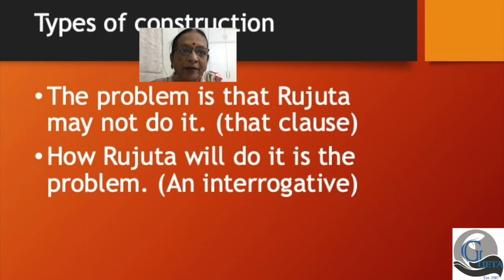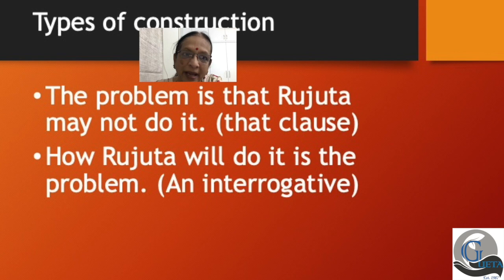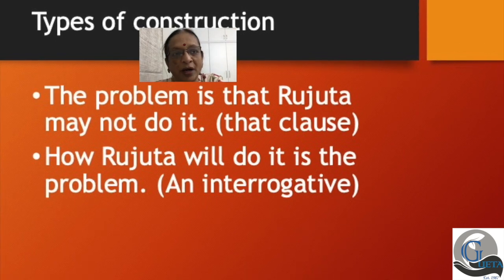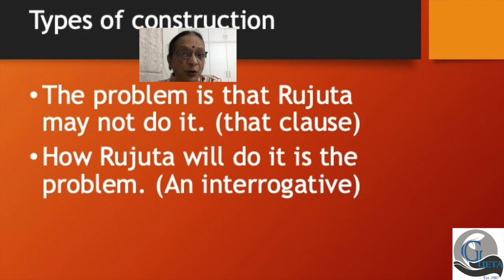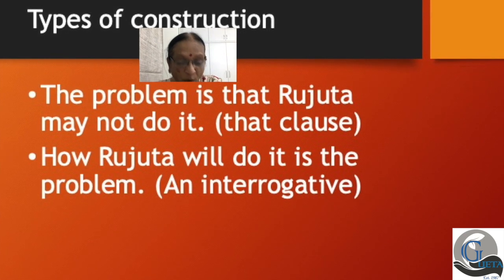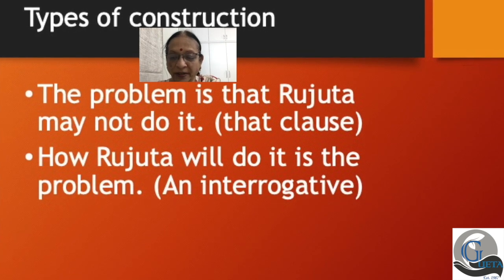Now we can have these noun clauses as that clause. For example, the problem is that Rujita may not do it. The problem is that Rujita may not do it. So what do we have there? We have a that clause.